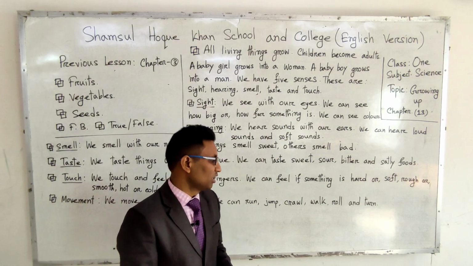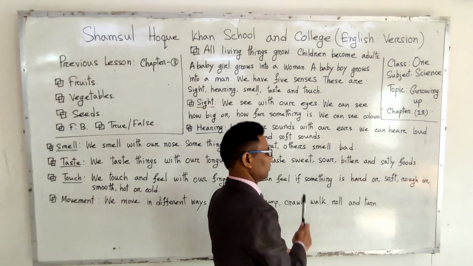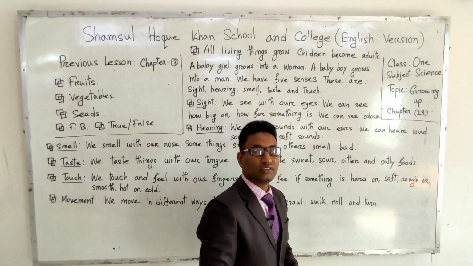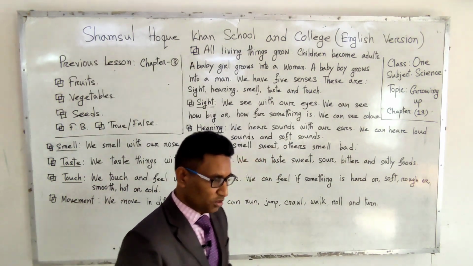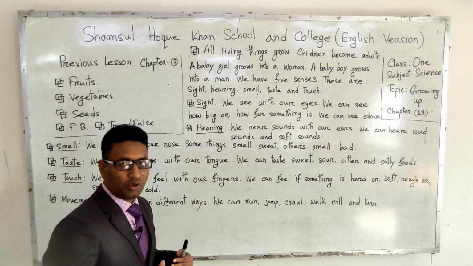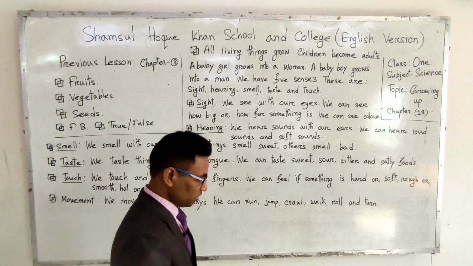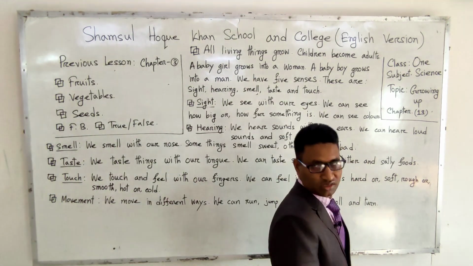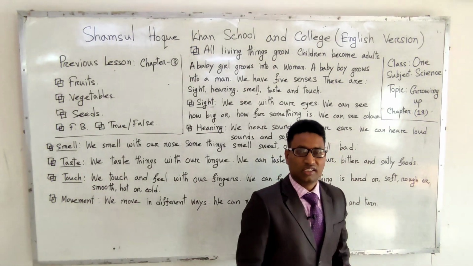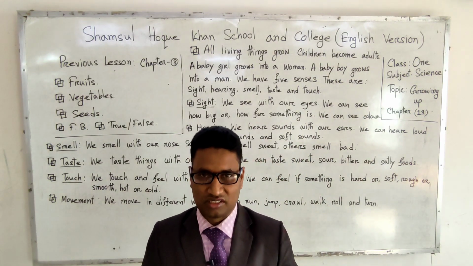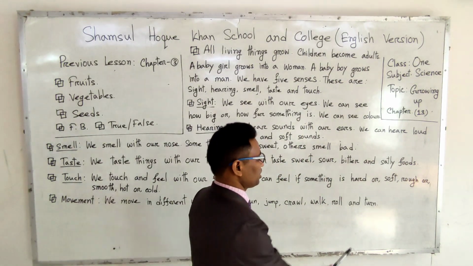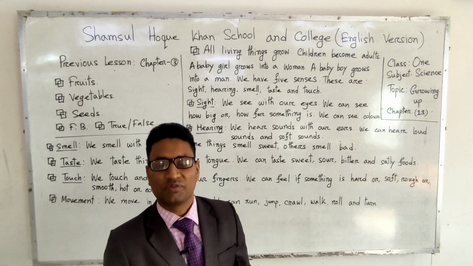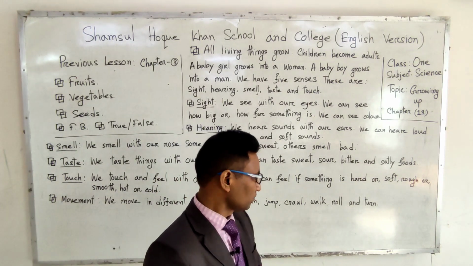These types of movement are mainly called roll. And then the last one, turn. Suppose now we are walking, and this type of movement is mainly called turn.